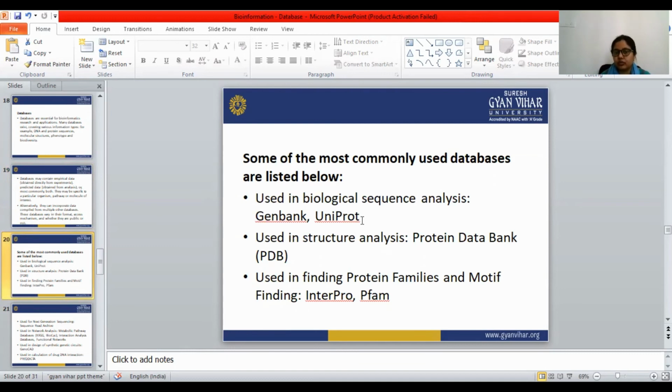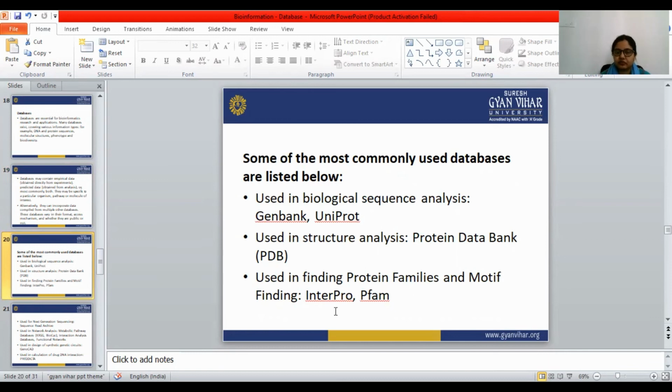GenBank and UniProt. We use GenBank and UniProt for biological sequence analysis. Next is the Protein Data Bank, which is used for structure analysis.